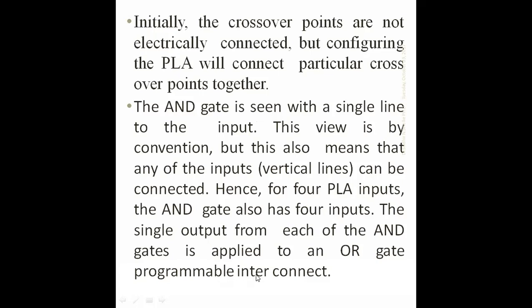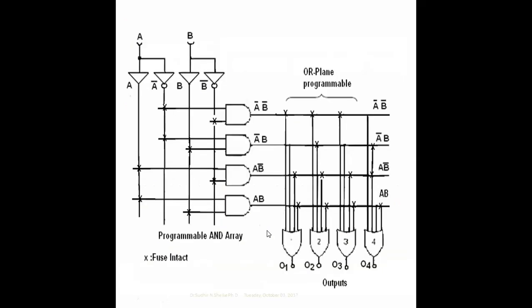Programmable interconnect. Just see here, there is also programmability. By means of the program we can interconnect in this OR logic as well as the AND logic. On this side the vertical lines are the AND logic, and the horizontal lines are the OR logic.